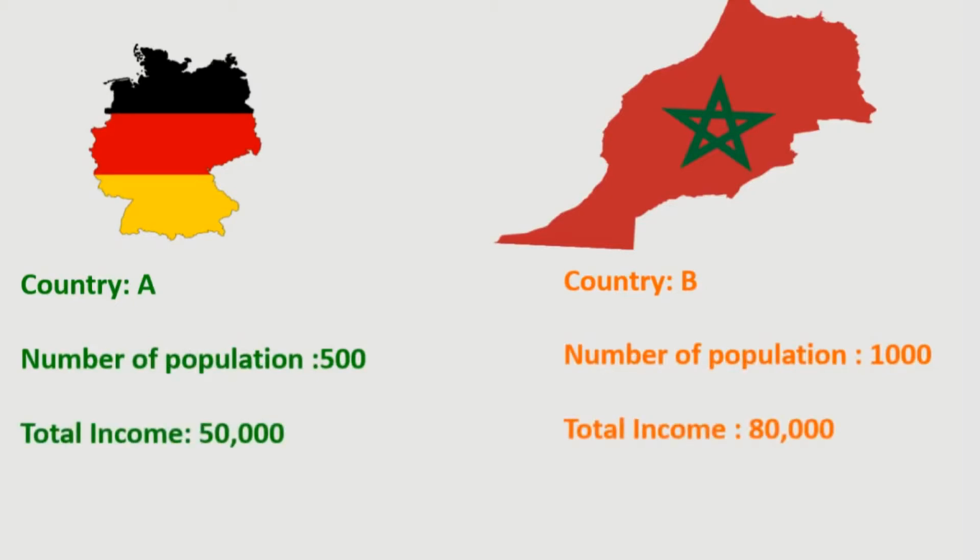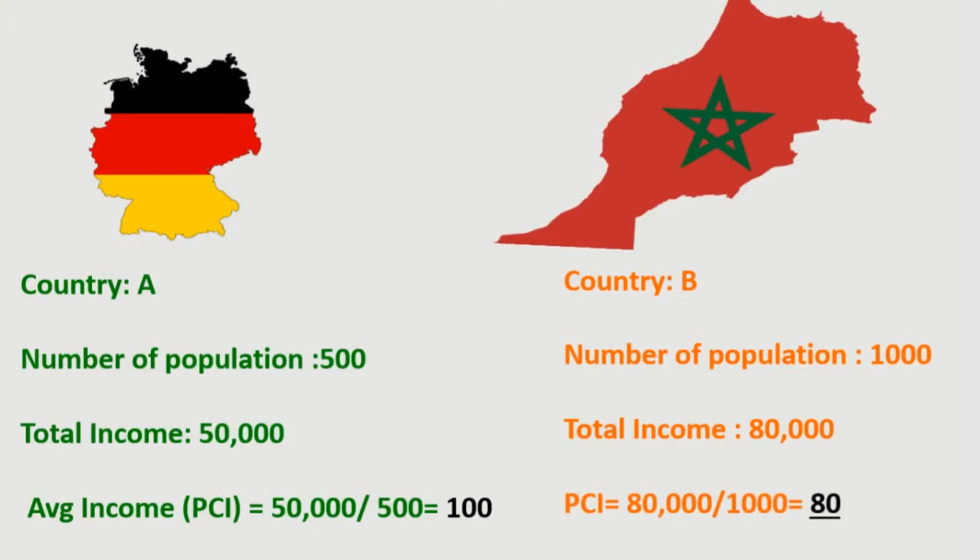We have already found that country B was developed based on total income, but the distribution of population was not equal. To avoid this influence of number of population, we can use the average income method. For country A, average income is 100 and for country B it is 80 only. Even though country B is developed based on total income, based on average income, only country A is developed. Thus, average income is better than total income.